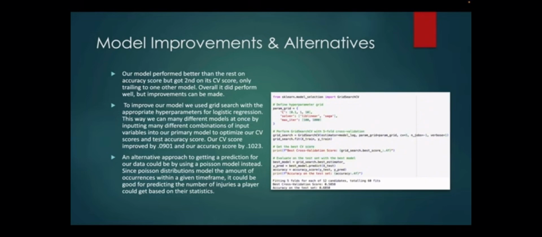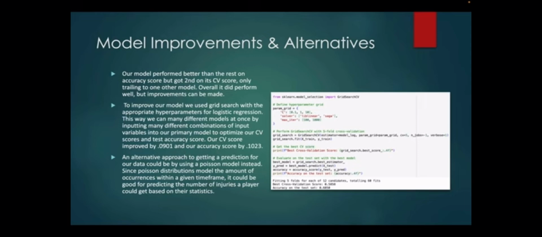We take that best result, as you see, best model equals grid search dot best estimator. That will get us the best model, the best prediction, and the best accuracy score. After we do all that, we see that our cross-validation score improved by a pretty good amount, 0.0901, and the accuracy score by 0.1023.